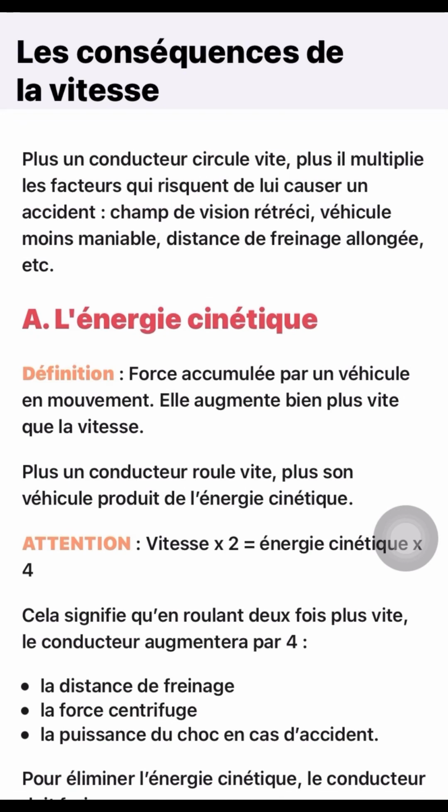Les conséquences de la vitesse. That is talking about the consequences of the speed. Plus un conducteur circule vite, plus il multiplie les facteurs qui risquent de lui causer un accident. That is, the faster a driver drives, the more he multiplies the factors that may cause him to have an accident. And he can also have a champ de vision rétréci. That means narrow. The lesser he will see.